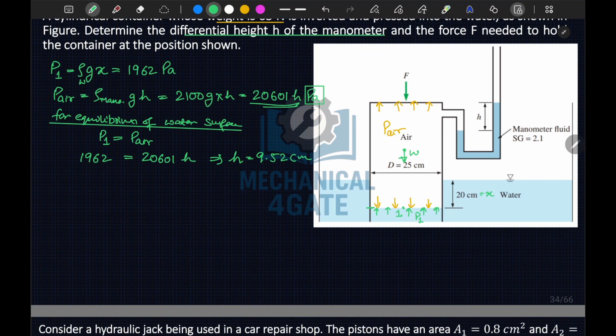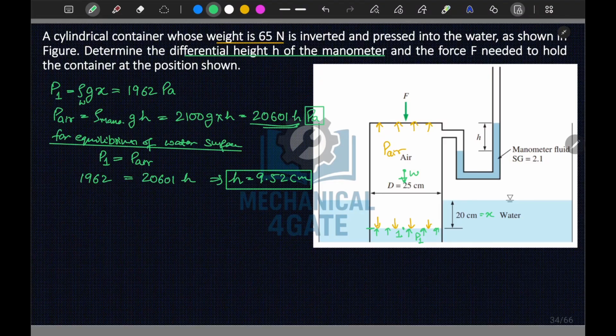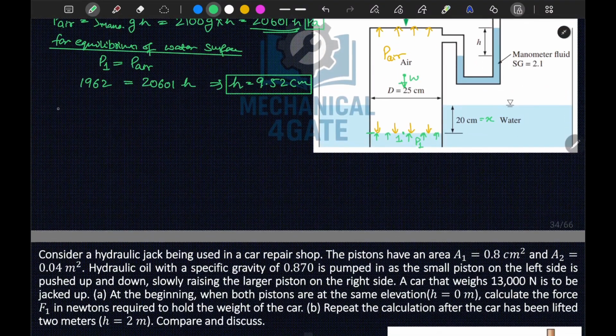Now the second thing, it is mentioned here to determine the force F needed to hold the container at the position. So for a container to be in equilibrium, your F net should be 0, summation of F is equal to 0, directionally.